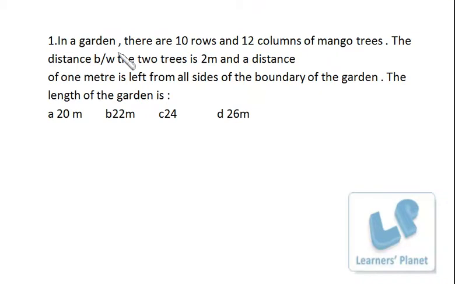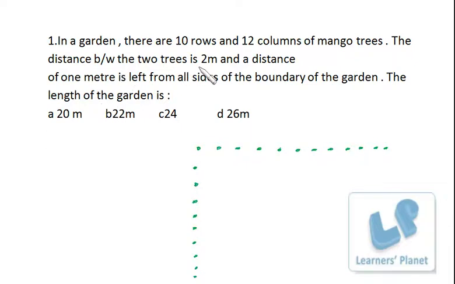Now this question: in a garden there are 10 rows and 12 columns of mango trees. The distance between two trees is 2 meters, and a distance of 1 meter is left from all sides of the boundary of the garden. The length of the garden is, so that's pretty simple. 10 rows are there with 12 columns. 1, 2, 3, 4, 5, 6, 7, 8, 9, 10, 11, 12, and this is one row, then second row, third row, fourth row, 5, 6, 7, 8, 9, and 10.